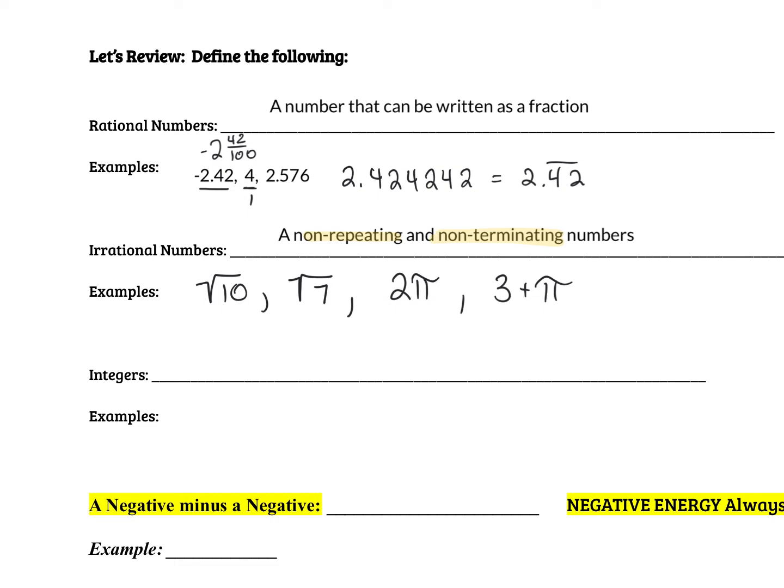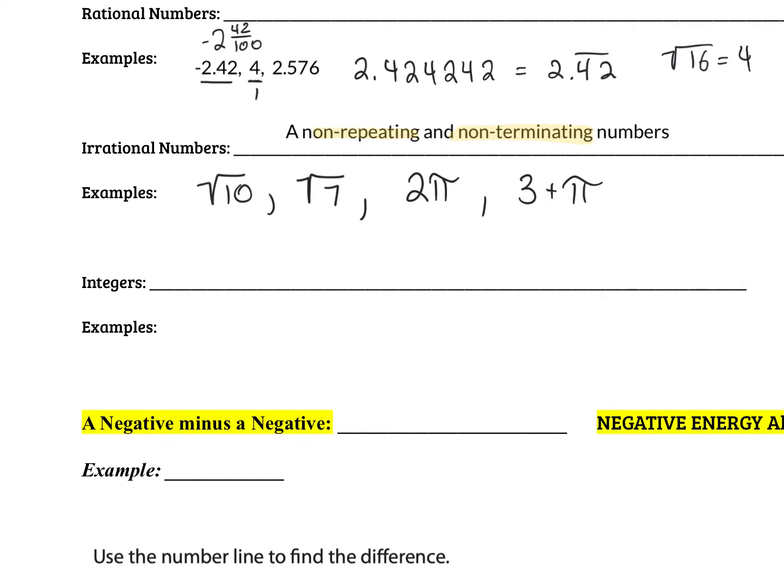So anything related to our non-perfect squares, because remember we said like square root of 16 is a perfect square, so it's rational. Non-perfect squares are irrational, and anything related to pi is irrational.